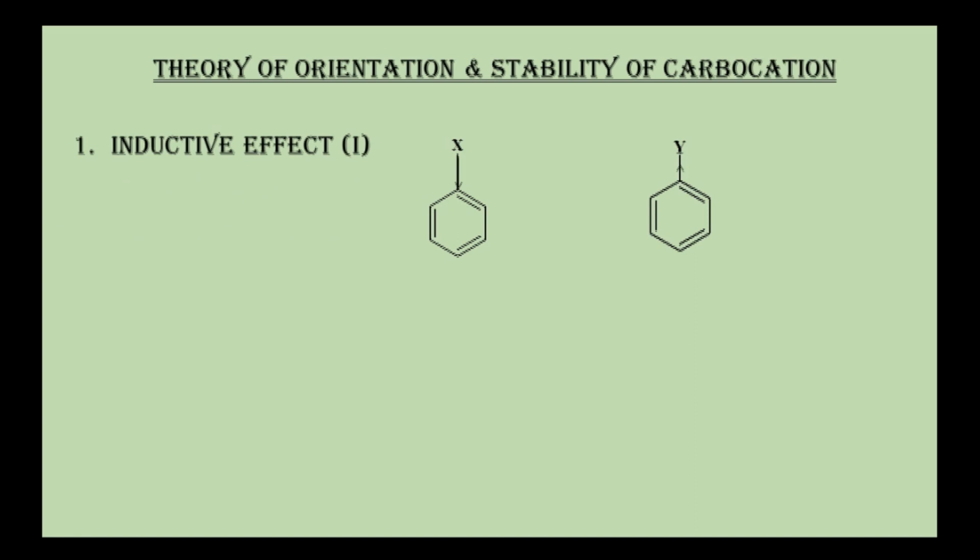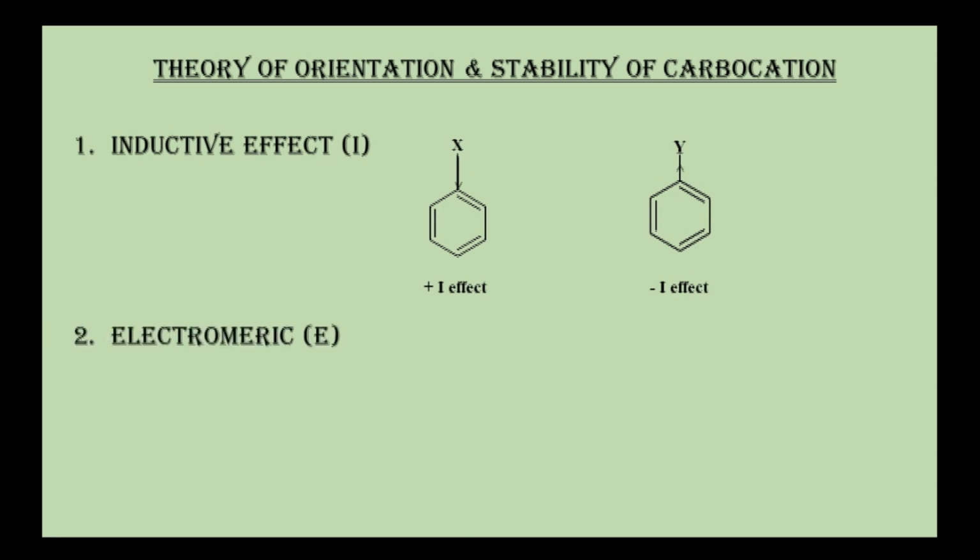If Y is a group which is pulling the electrons or withdrawing the electrons from benzene ring, then it shows negative inductive effect, and it has an influence on orientation as well as reactivity of the substituted benzene ring.